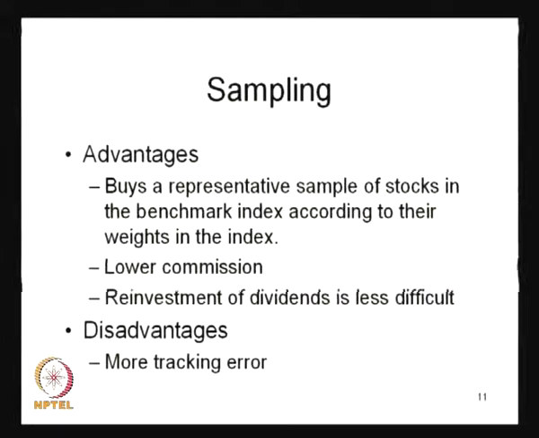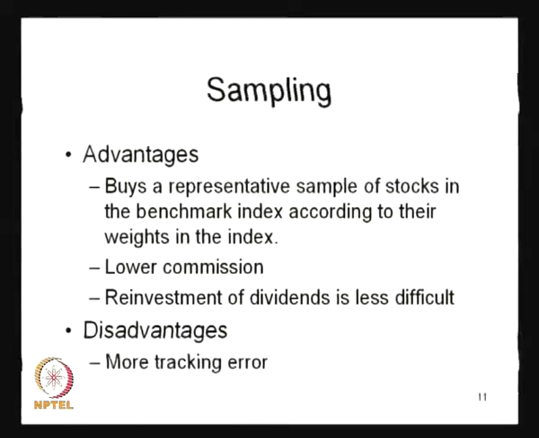Then another method is sampling. What is the sampling method? The sampling method talks about, instead of taking the full sample from the index, it is better we buy a representative sample of stocks in the benchmark index according to their weights in the index. It will always have lower commission, and the reinvestment of dividends is less difficult because fewer assets are included, but the disadvantage is that it has more tracking error.